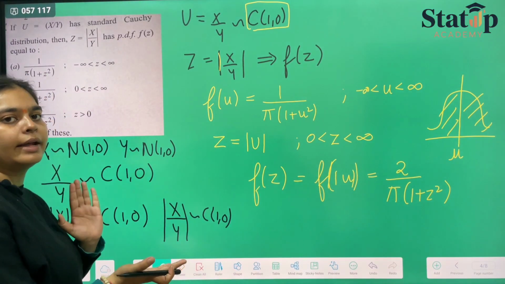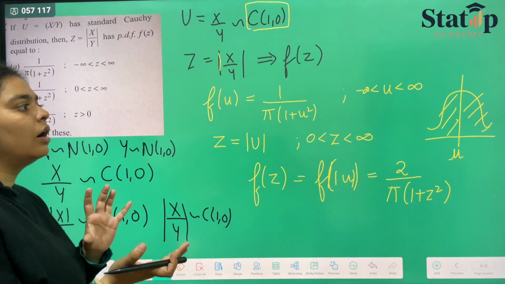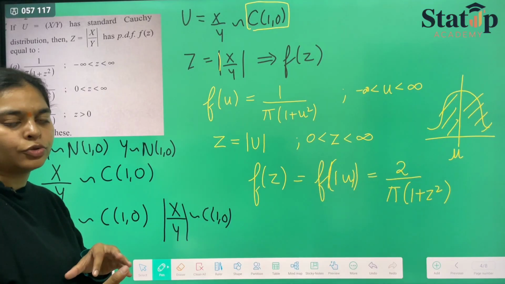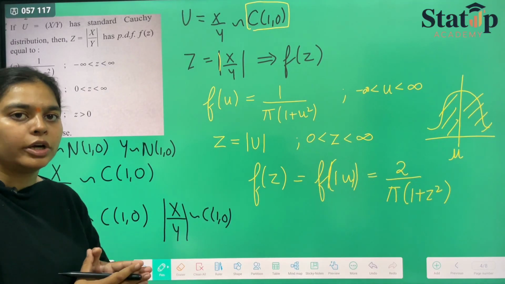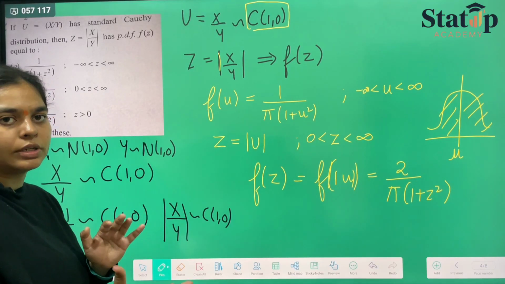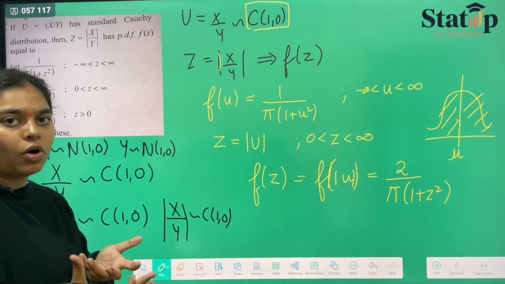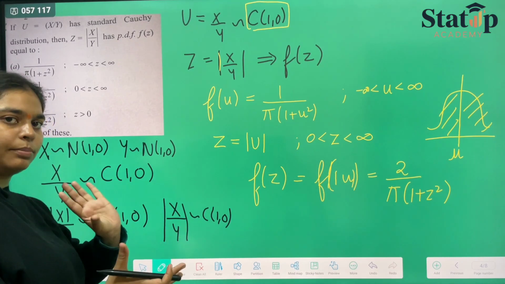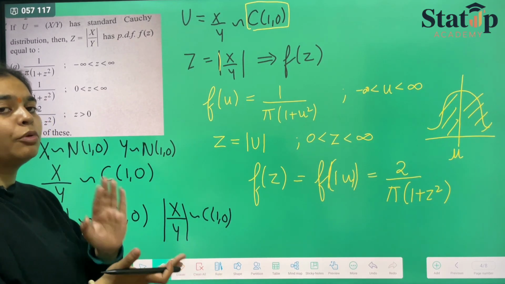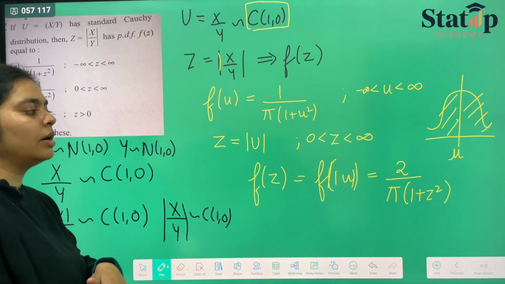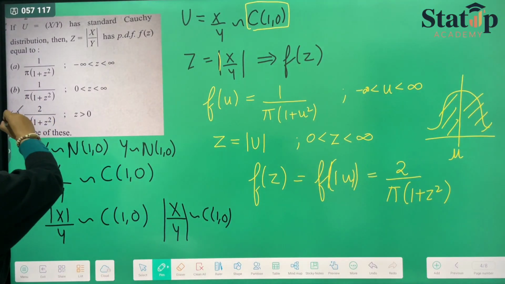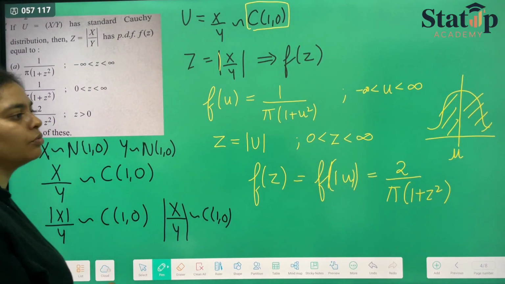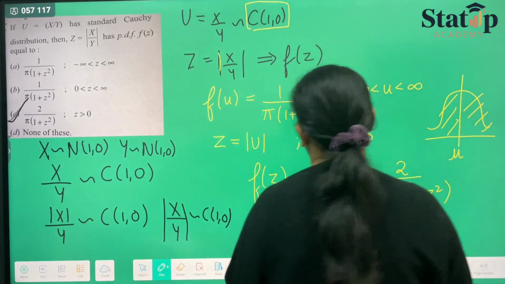Since on both sides of mu the distribution is symmetric, when we are taking modulus we'll be considering only the positive side, but we have to take all of the range. So we will add the previous side with this side. Both of them will be added, and it will become 2. So our option number C will be our correct option: 2 upon pi 1 plus z square.